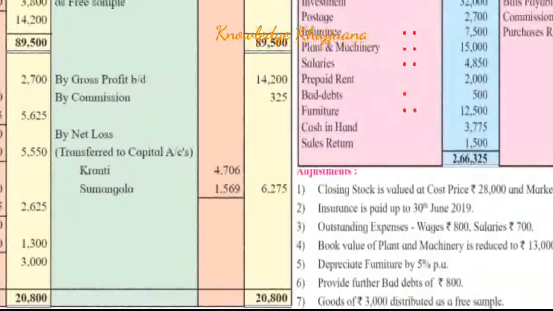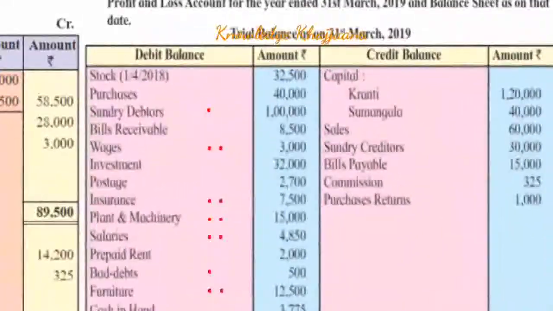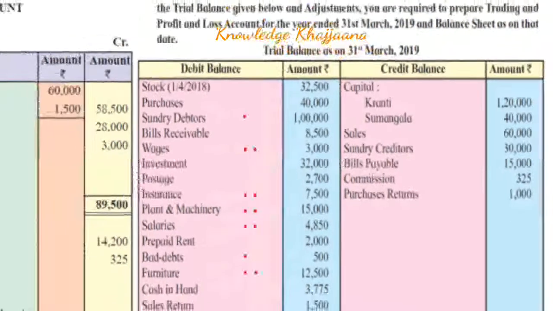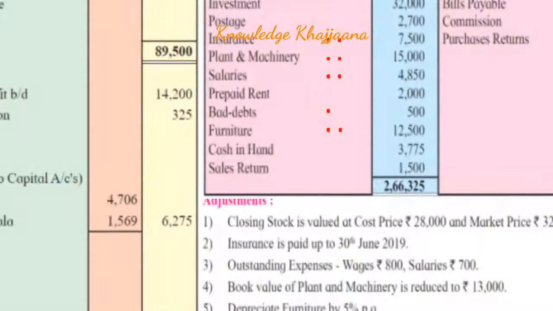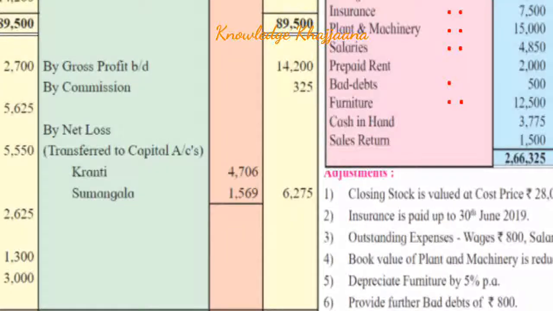Okay, so what we have to do? See, Kranti's capital was rupees 1,20,000 and Sumangala's capital was rupees 40,000. So Kranti's share is 3 and Sumangala's share is 1. So we should make 4 parts from the net loss, because 3 for Kranti and 1 for Sumangala, because they are sharing the net profits or losses in their capital ratios. So this is the loss. We have to distribute the loss also, because they are incurring the loss, they are not gaining the profit. So loss also should be distributed to the partners as per the Indian Partnership Act 1932.